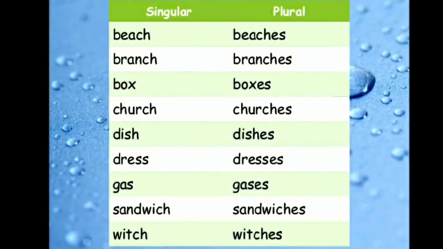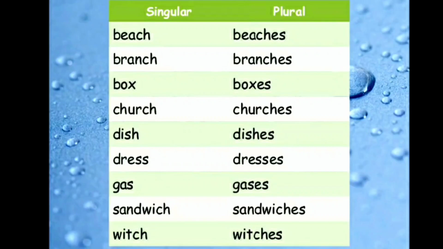More examples of the nouns ending with ch, s, ss, sh, x or o. Beach, beaches. Branch, branches. Box, boxes. Dish, dishes. Church, churches. Dress, dresses. Guess, guesses. Sandwich, sandwiches. Witch, witches.